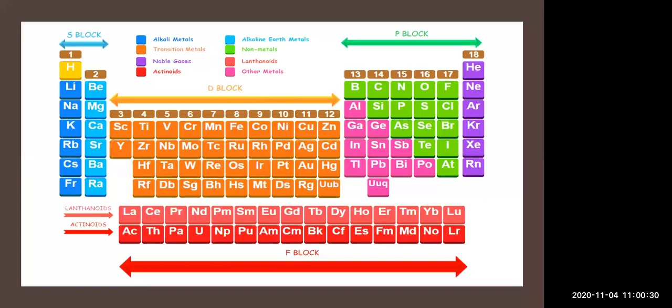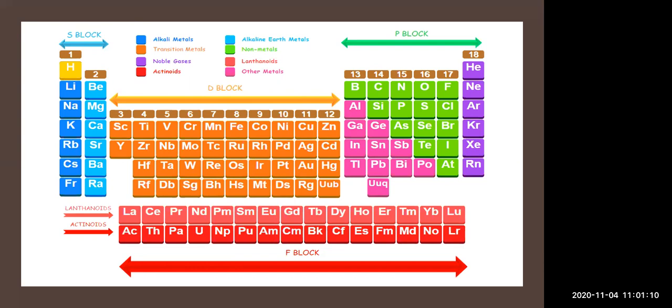So the horizontal rows are periods, and then there are the vertical columns. In vertical column 1, group number 1, we have the alkali metals, that is hydrogen, lithium, sodium, potassium, Rb, Cs and Fr. So these are all in group 1. After that group 2 is there, then 3, 4, 5, 6 till 18. So these are all vertical columns, these are groups. There are 18 vertical columns in the table, and the group numbers are from 1 to 18.